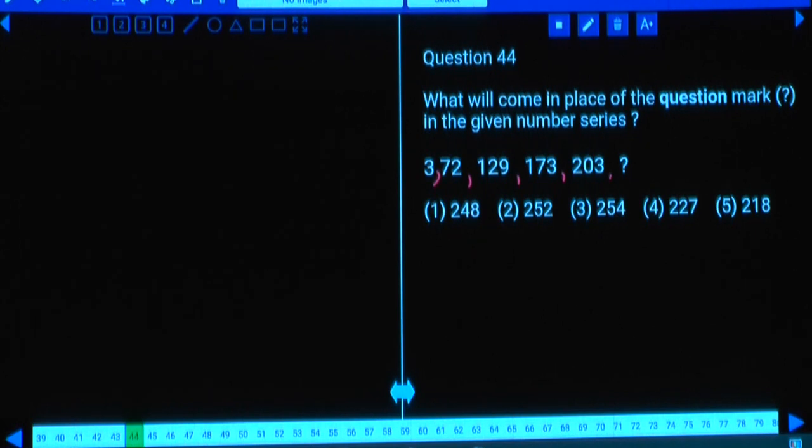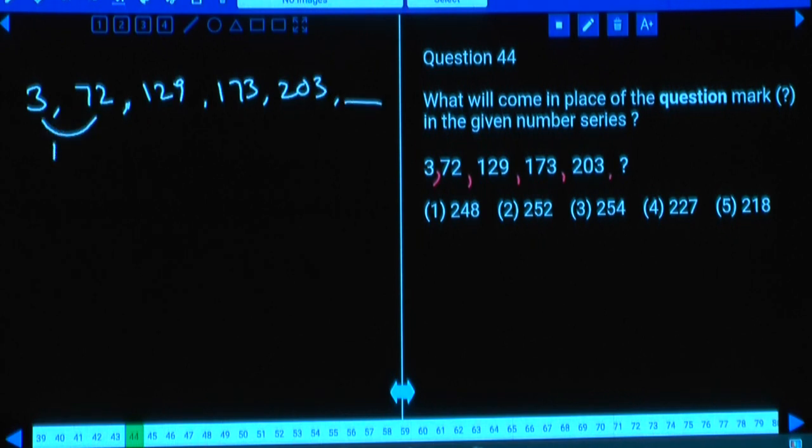Next to 129 is 173, and next to 173 is 203. Then what is the next number? The difference between these two is 69, 72 and this one. What is the difference here? 28 and 29, the difference is 57. And the next difference is 43 plus 1, 44.